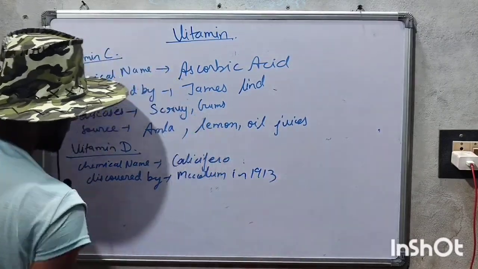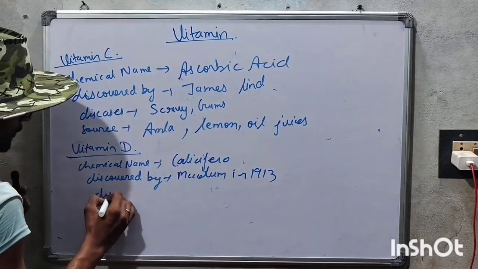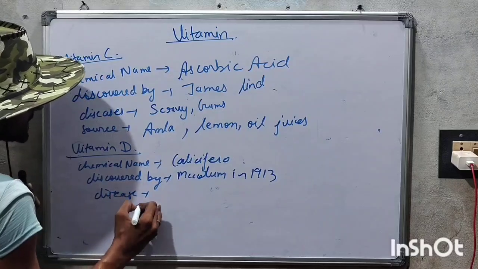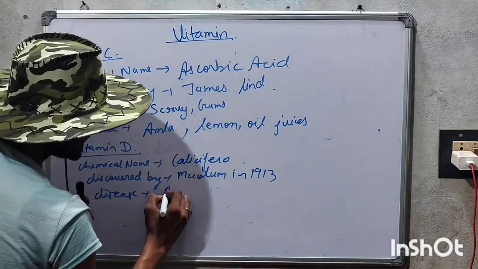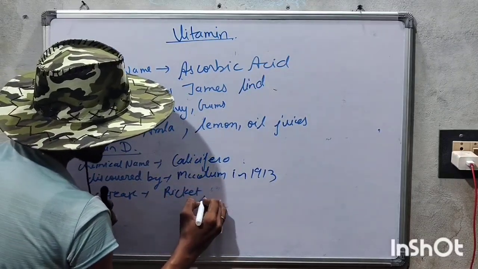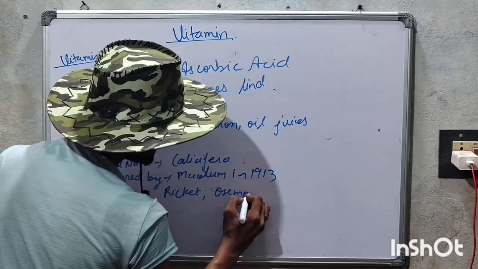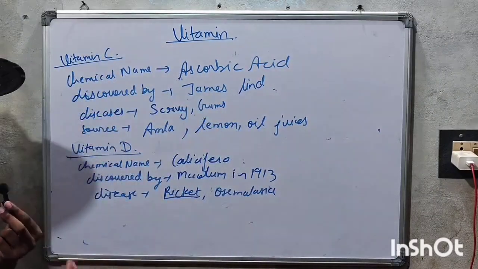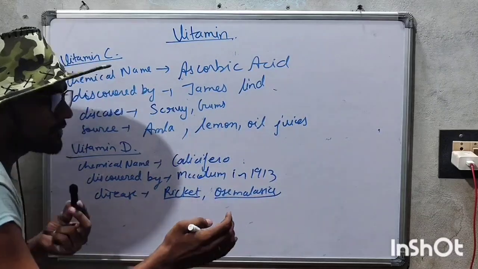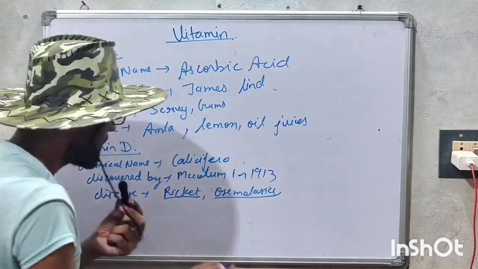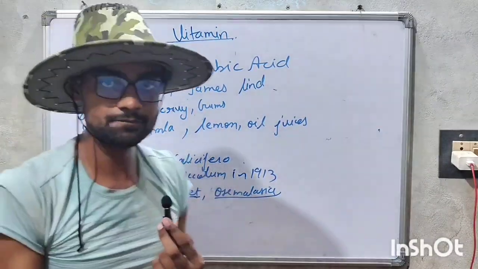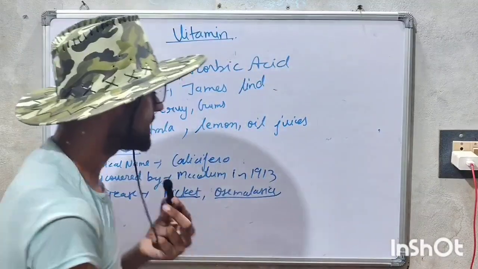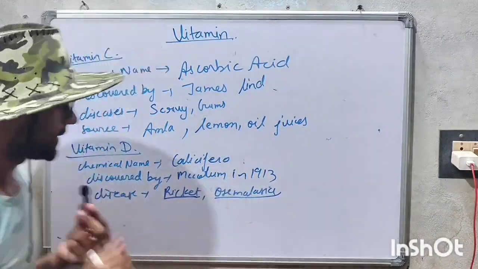And when we talk about its diseases, they are rickets and osteomalacia. Rickets occurs in children, and osteomalacia occurs in adults.